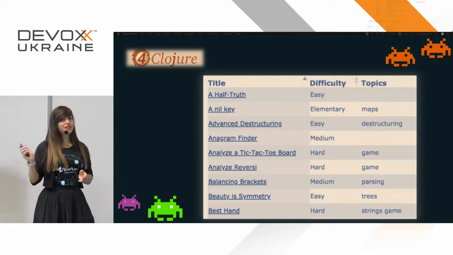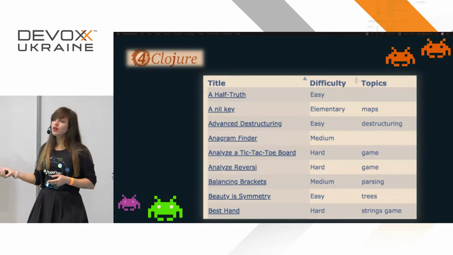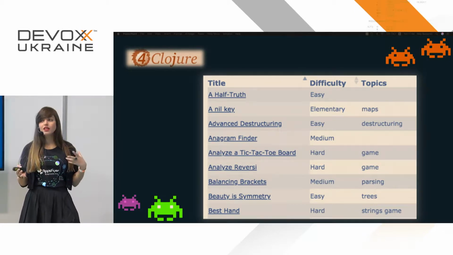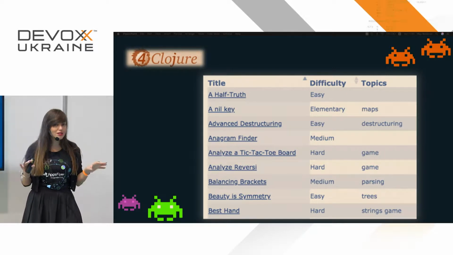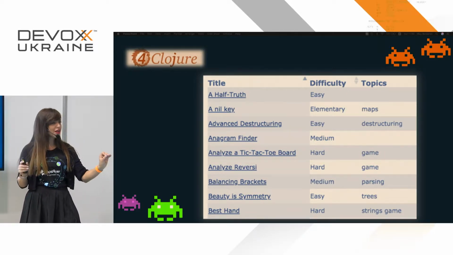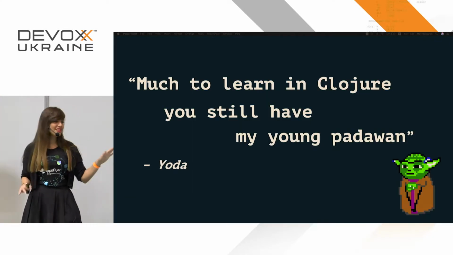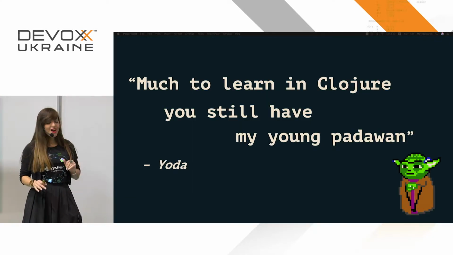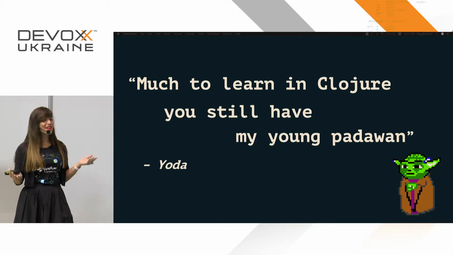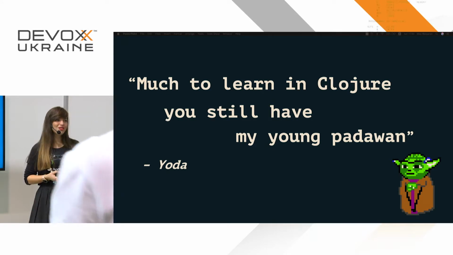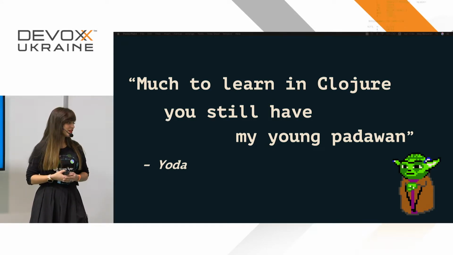After I did these questions and the book, I still didn't feel that I could speak Clojure. I wasn't there. I mean, I thought that I spoke a little bit of Clojure, but not enough. Or just like Yoda once said, and I'm sure he said that at some point, much to learn in Clojure you still have, my young Padawan. And so I still had to learn more Clojure. My journey had just begun.